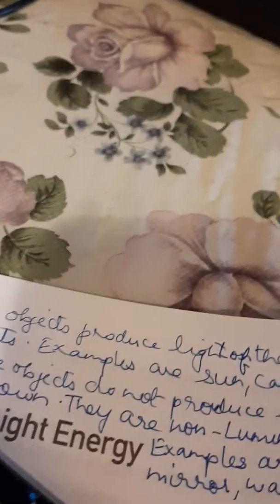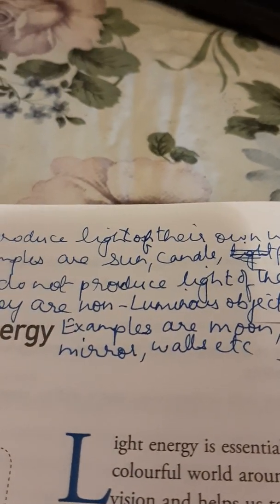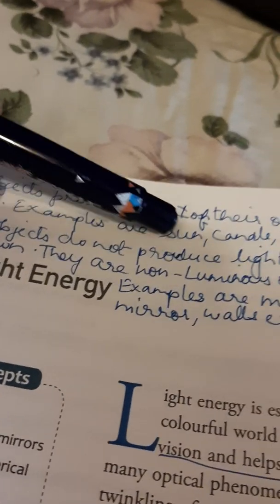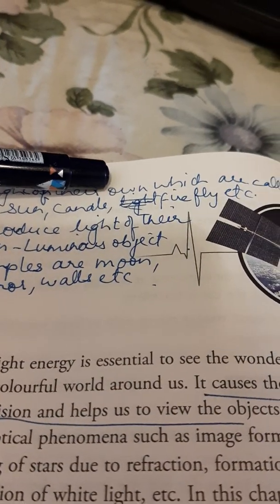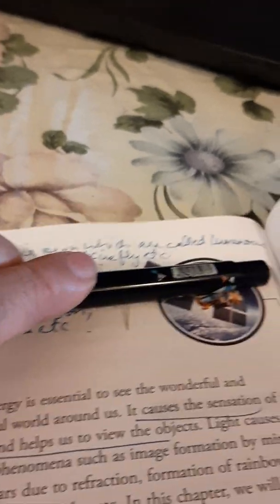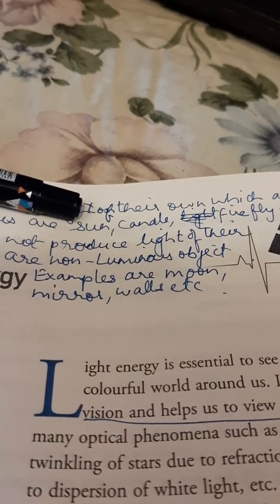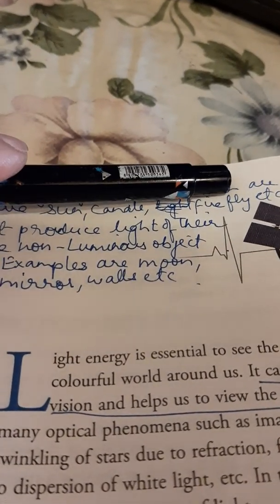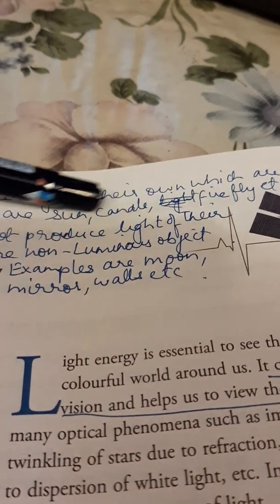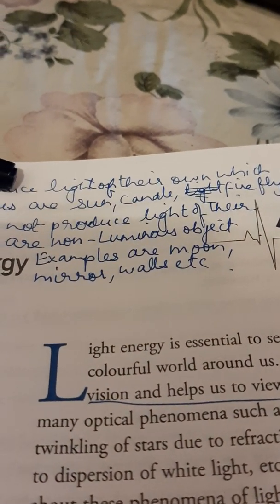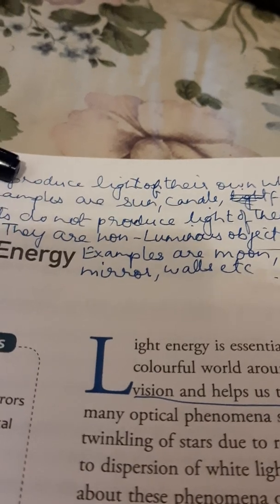There are some sources of light, some sources which do not produce their own light, and some sources which have their own light. Some objects which produce light of their own are called the luminous objects. As for example, sun has its own light, candle, firefly. So these are some of the examples of the luminous objects which have the light of their own.